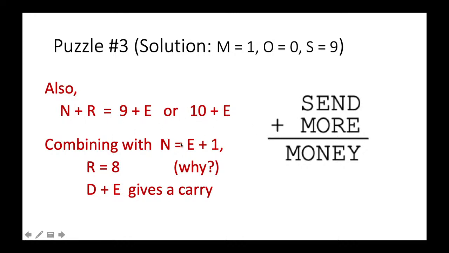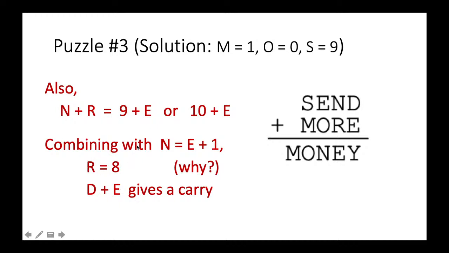But if you combine the relationship of M is equal to E plus 1, so we plug in E plus 1, so E plus 1 plus R is equal to 9 plus E or 10 plus E, then we will either have R is equal to 8 or R is equal to 9. But then R cannot be equal to 9 because S is equal to 9 already. So we must have R is equal to 8.